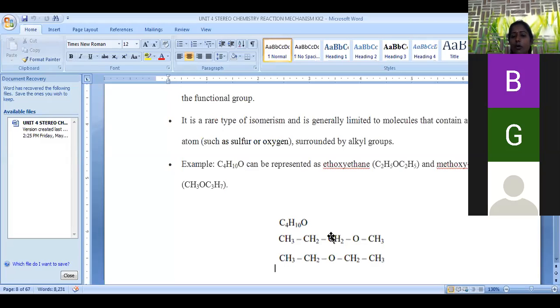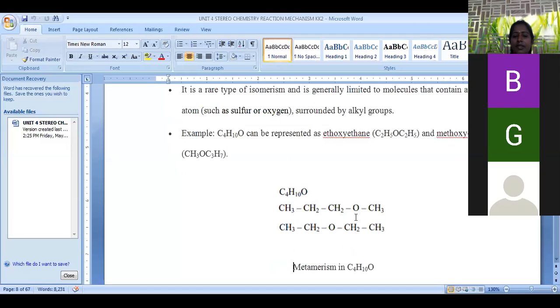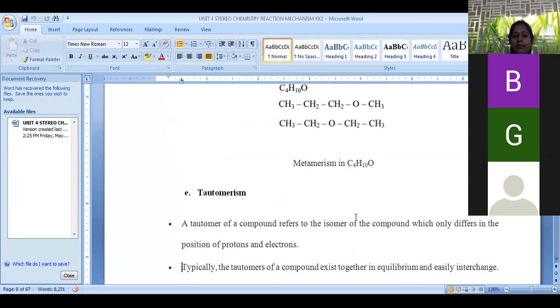So this is propyl methyl ether. This is diethyl ether. In both cases, the molecular formula is C4H10O only. But here it is a 3 carbon chain, here it is a 2 carbon chain. The chain length is varied. This is called metamerism. And next is tautomerism.